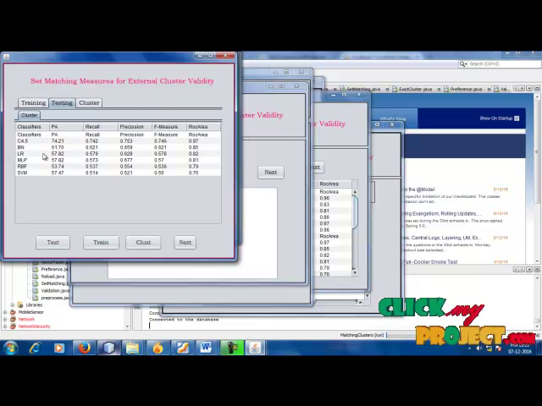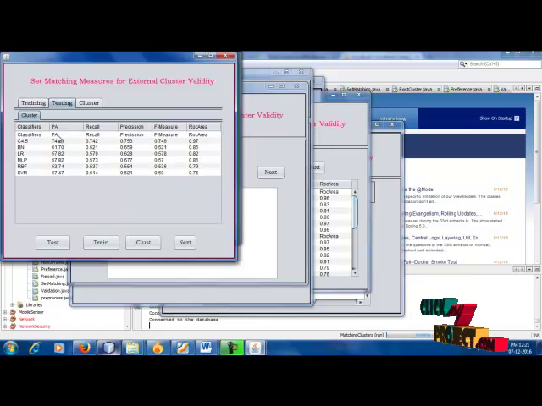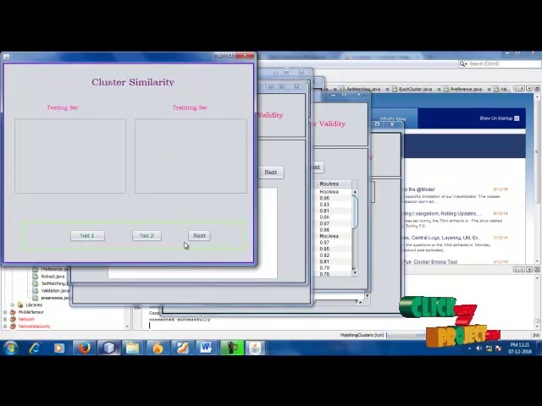This is the testing data. Here also I am using classifiers such as C4, B and LR. The training also uses values such as PA, recall, precision. These values will be changing.